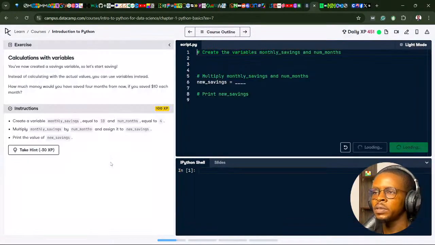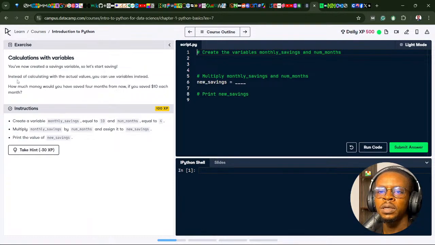So that's quite straightforward. Now, calculations with variables. You've now created a savings variable. So let's start saving. Instead of calculating with the actual value, you can use variables instead. How much money would you have saved 4 months from now if you saved $10 each month?